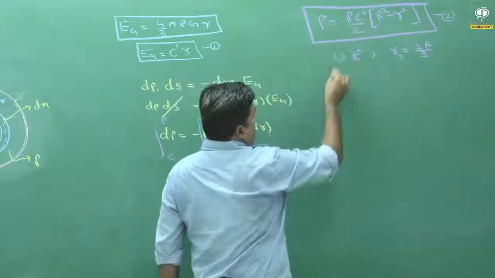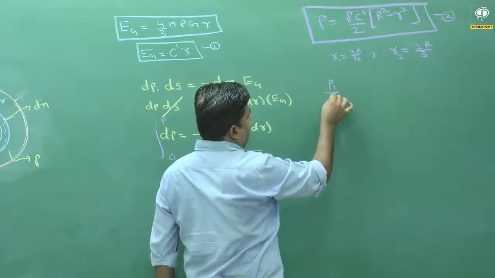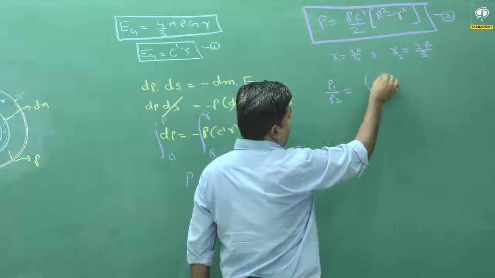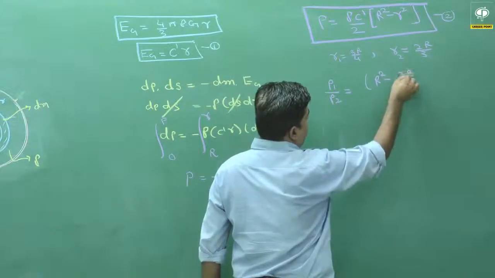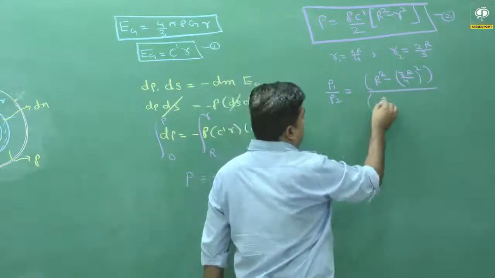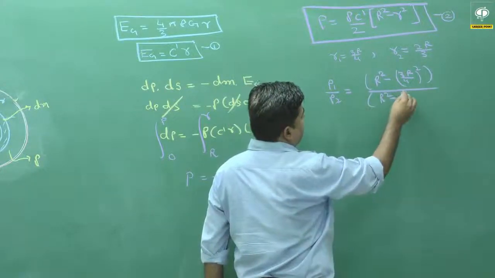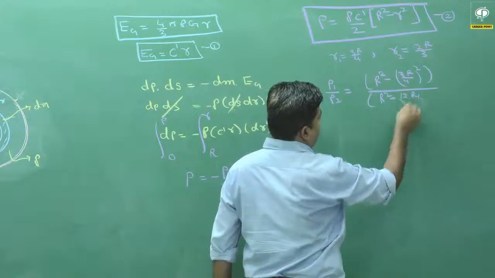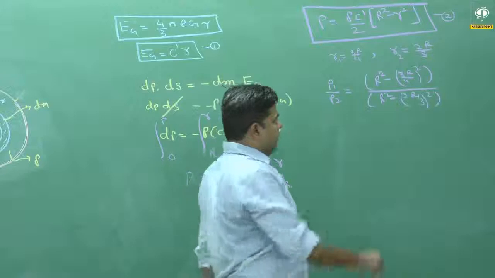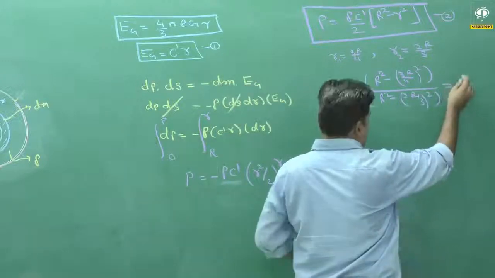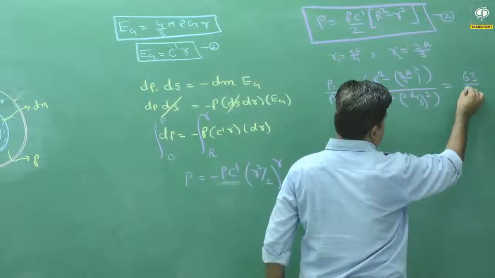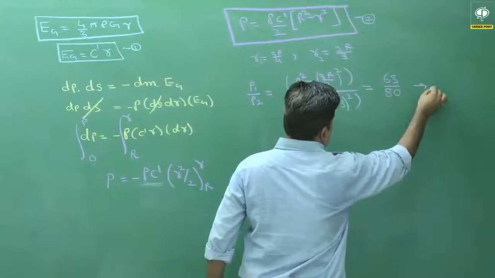The constant part cancels, so P1 by P2 is equal to R square minus (3R by 4) whole square upon R square minus (2R by 3) whole square. Now we solve this equation, then we get 63 upon 80. So this is option number B.